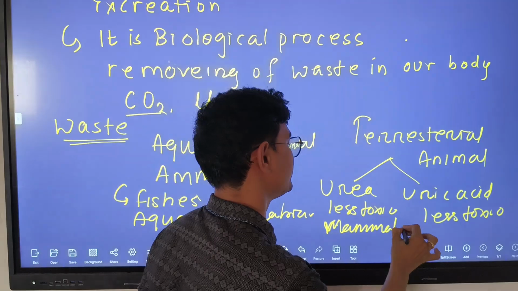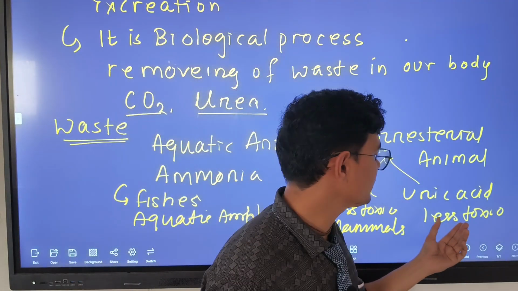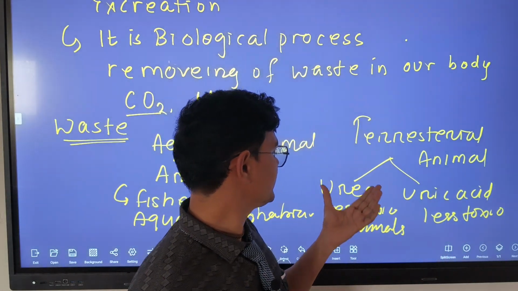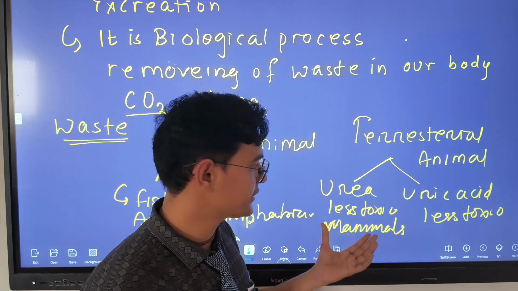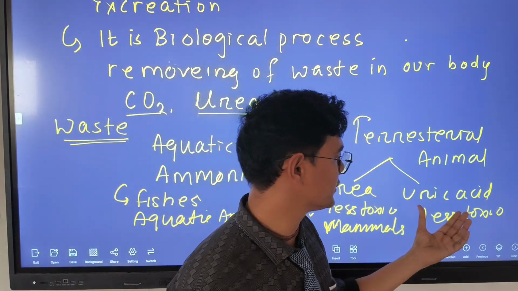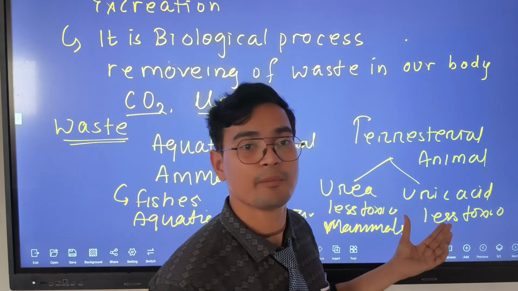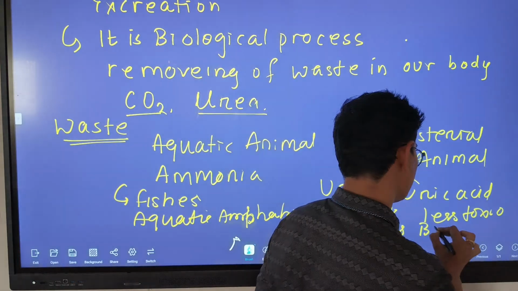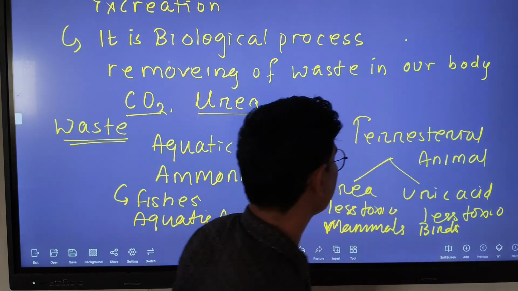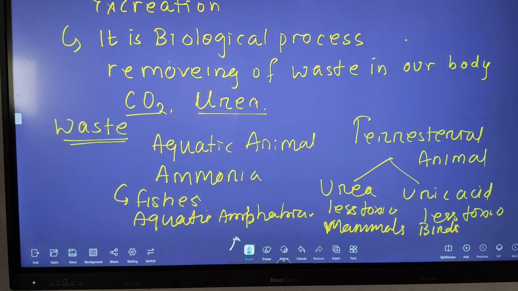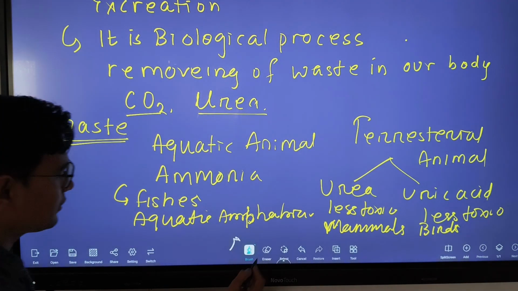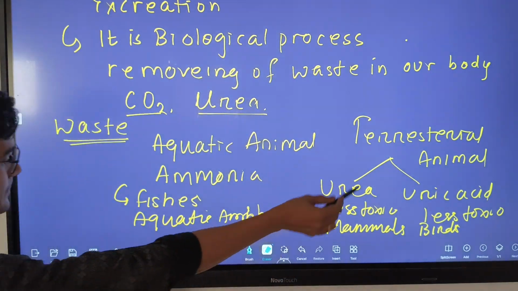Mammals secrete urea, which is a less toxic substance. Terrestrial animals like birds secrete uric acid. Now we discuss this deeply.